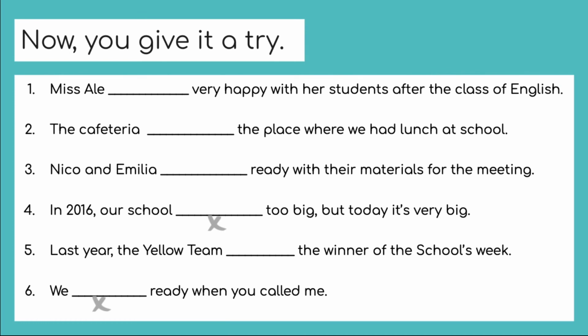Now I want you to try to do these exercises. Remember, if it's singular, you write was. And if it's plural, you write were. Check if you have a cross. That means that you have to write the sentence in negative.